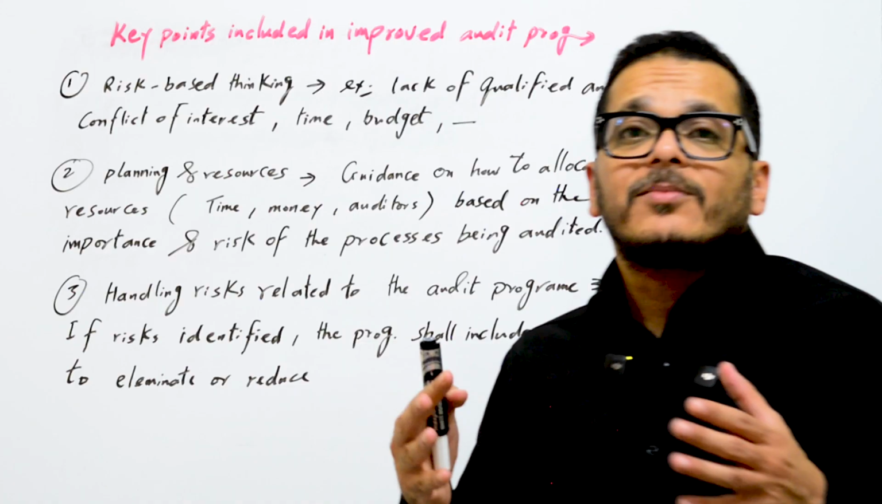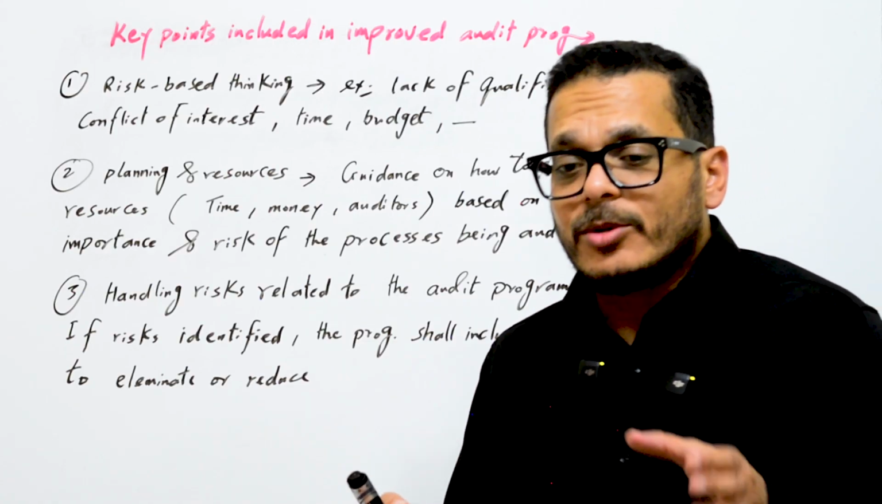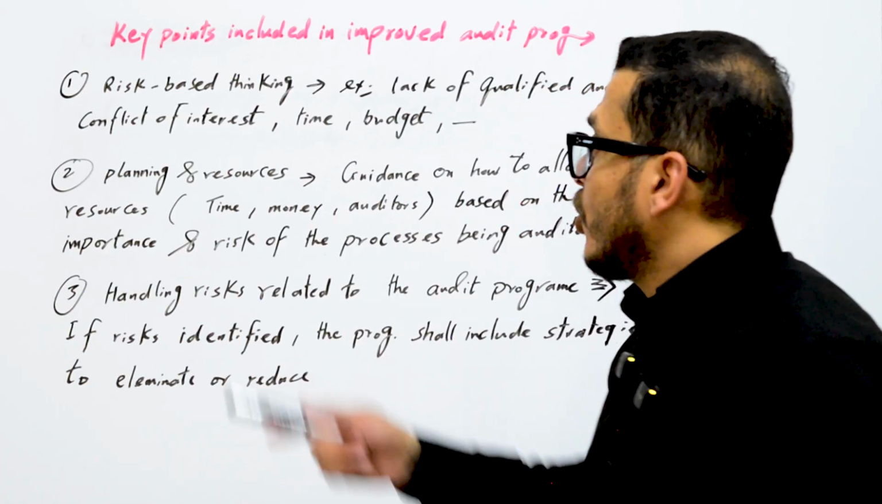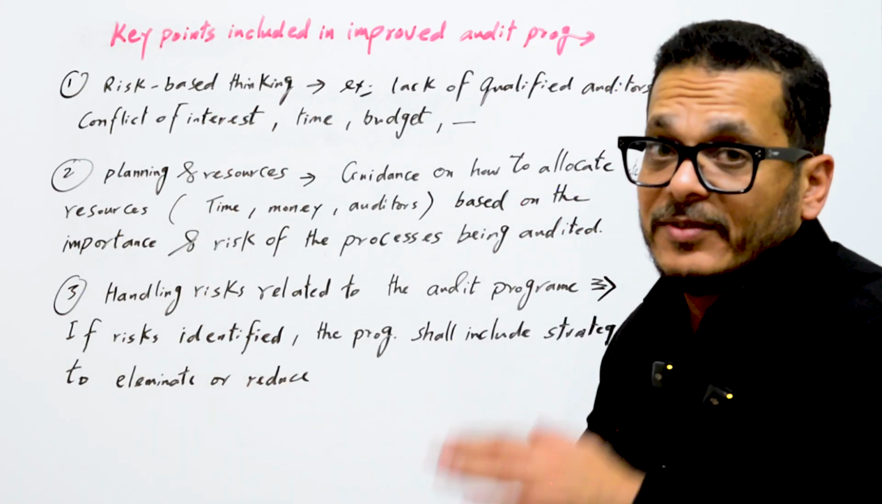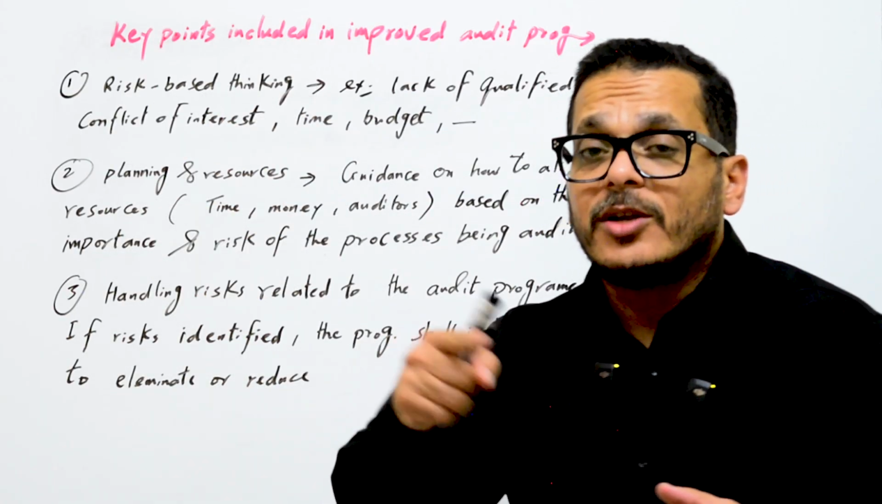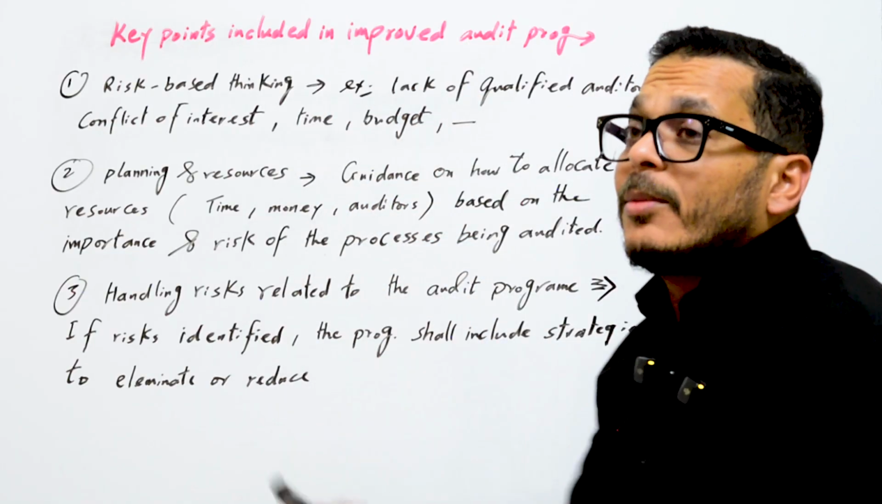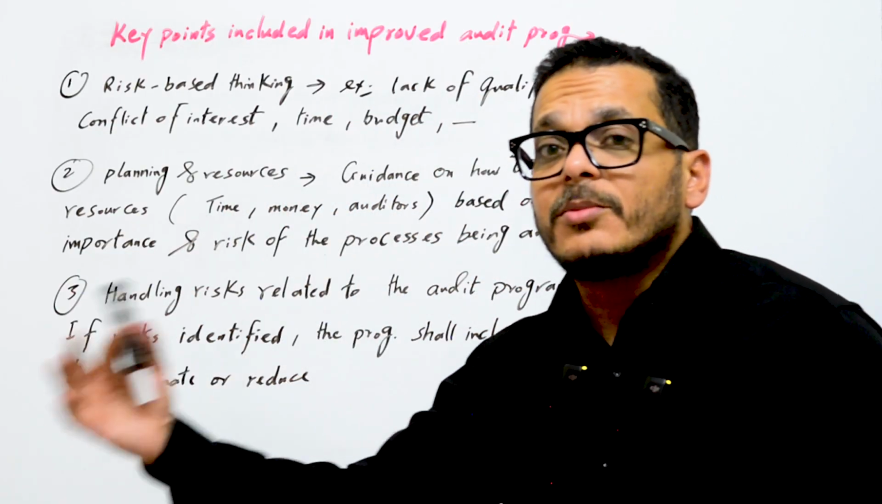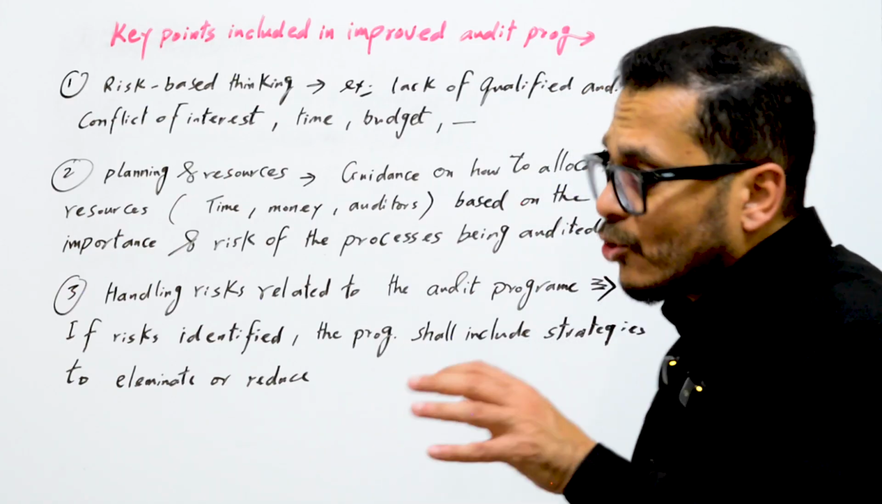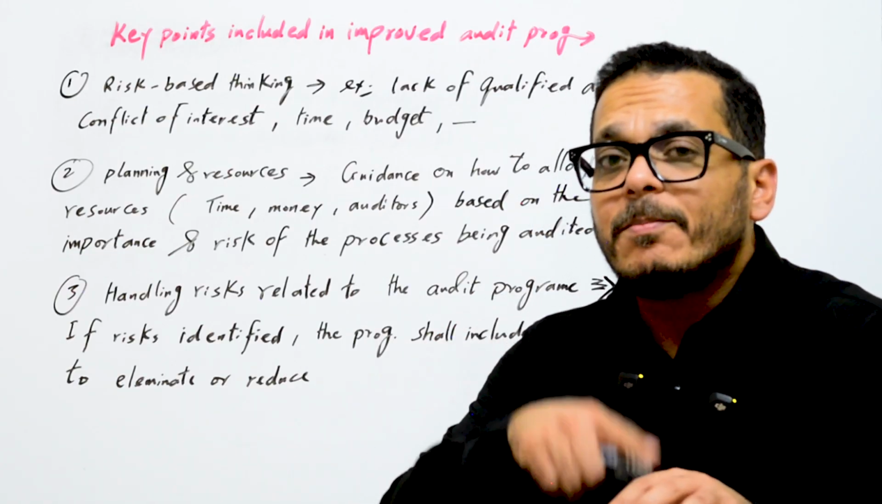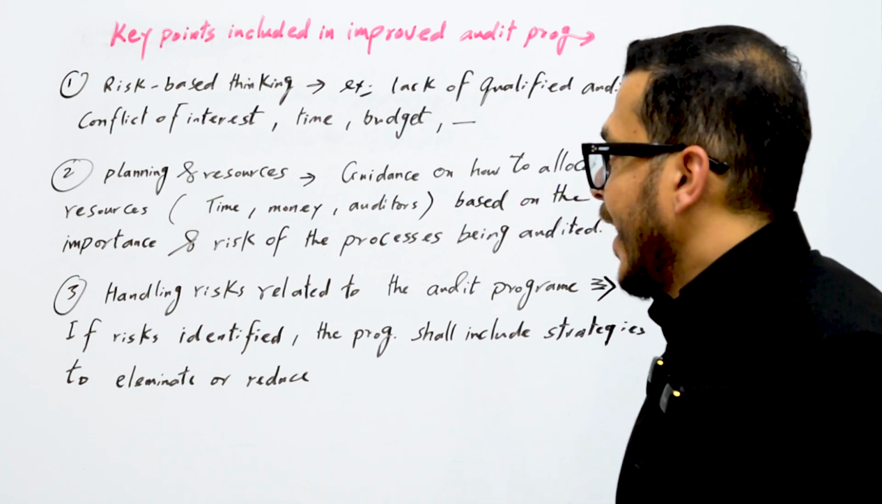Auditors should have some technical experience about the processes being audited, and also conflict of interest. If there is any conflict of interest, it shall be eliminated. And time and budget, everything about the audit program from the beginning till the end, you should consider the risk that may affect the audit result at the end.